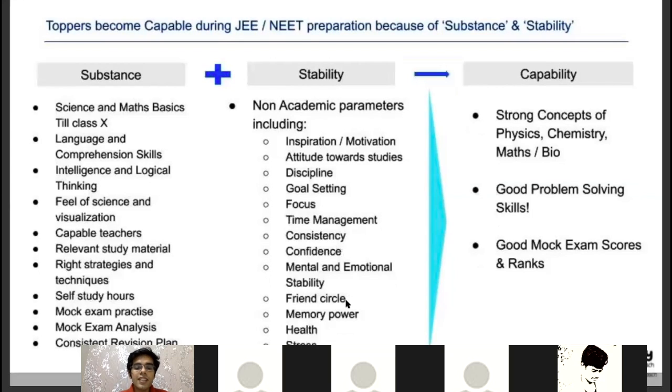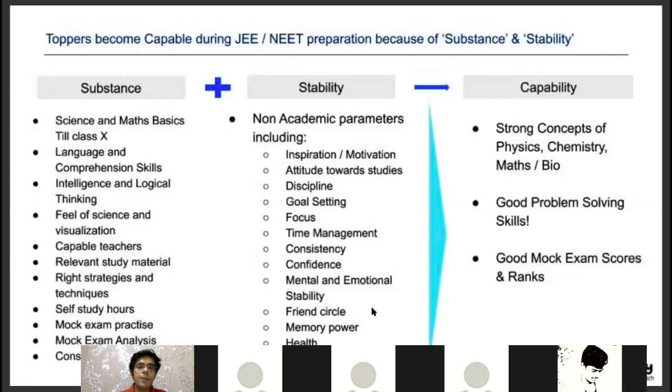Then comes the friend circle. Friend circle in your JEE preparation should be such that they are very motivated, committed, inspired towards their goal, working hard and achieving better than you. Only when they perform better than you, you also improve. Well, if your friend circle is such that they are not interested in their goal, they just want to play, party, chill, hang around, play PUBG, they just want to pass their time, they're not performing better than you, you will also not improve, rather you will come down.